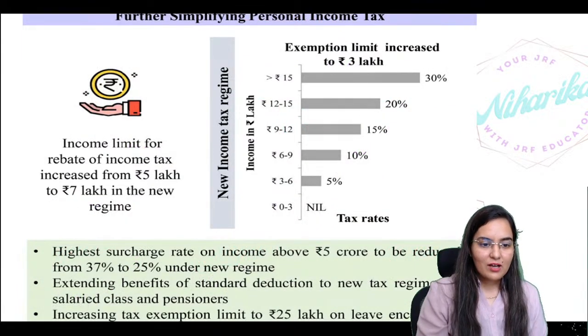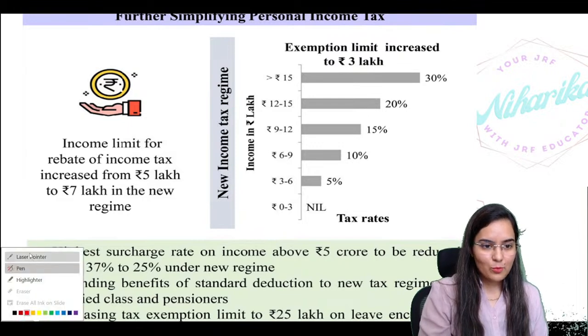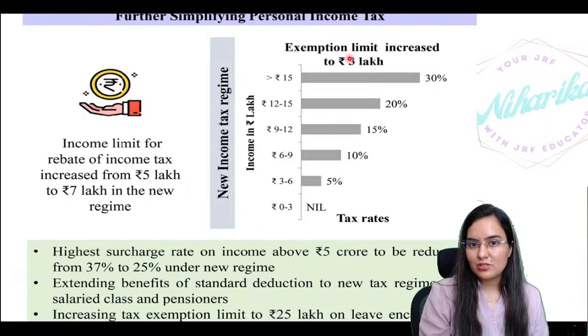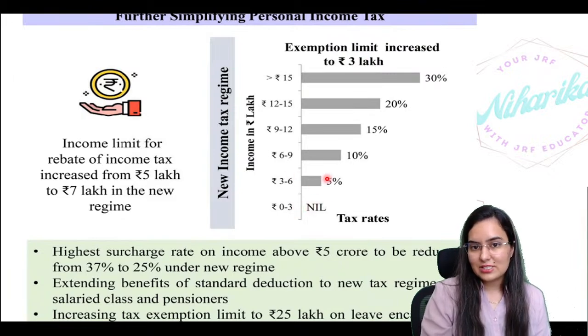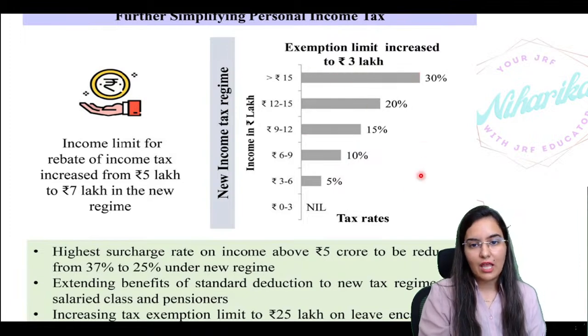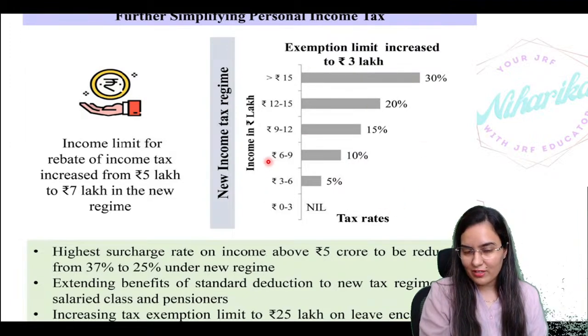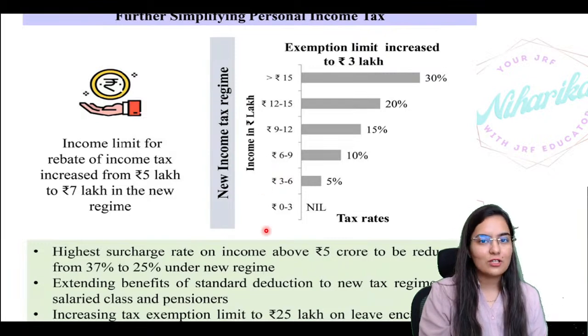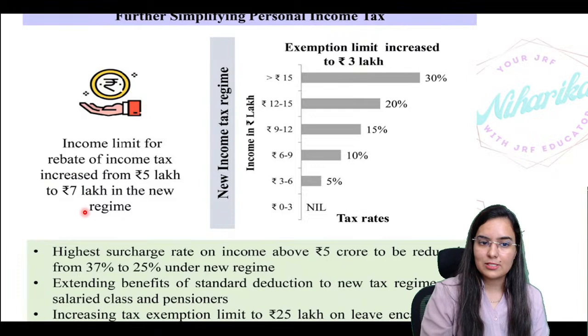So now, let's just see these points. The exemption limit is increased to 3 lakh. That is, till 3 lakh nothing. 3 to 6 lakh 5, then 10, then 15, then 20 or 30. But if your income is somewhere till 7 lakh, then the total is nil. Ultimately, nil income tax you have to pay because of the increased limit.